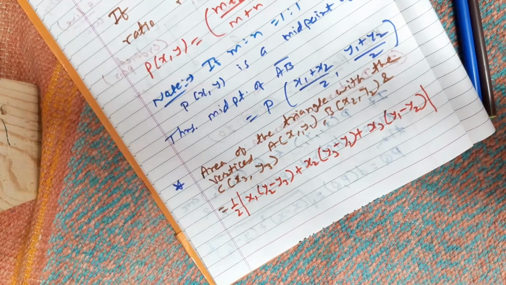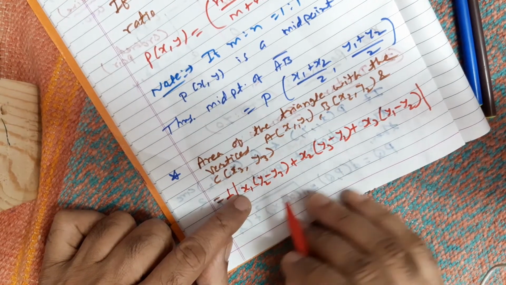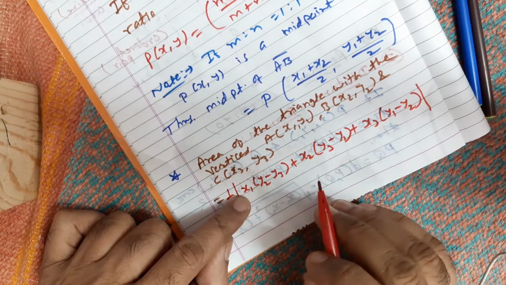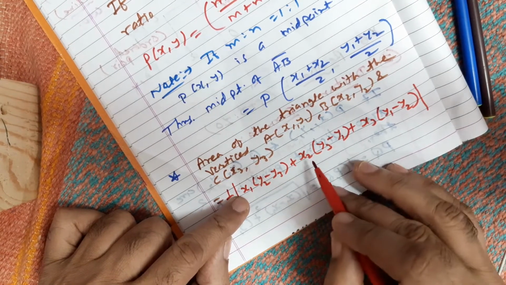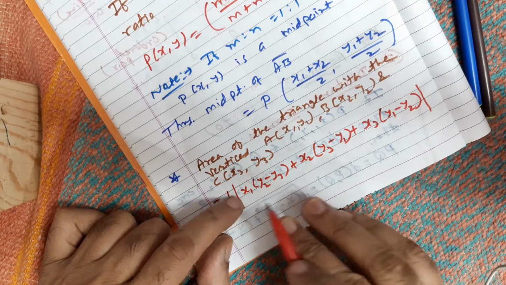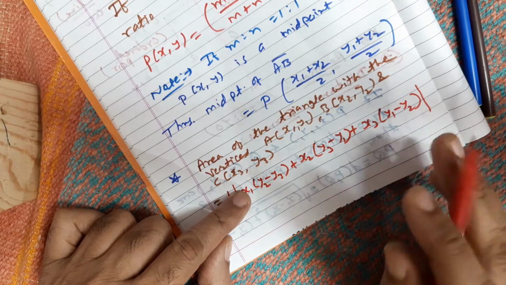You feel that it's a very long formula, but how to remember it? I just remember it with numbers. See, the numbers are in sequential order. 1, 2, 3, 2, 3, 1, 3, 1, 2. Isn't it?